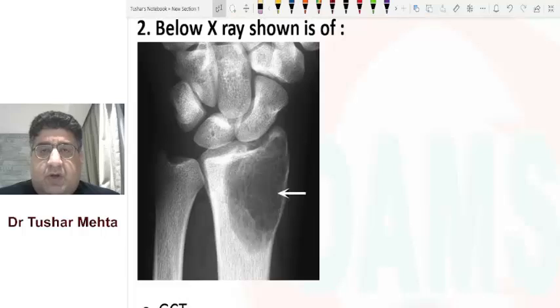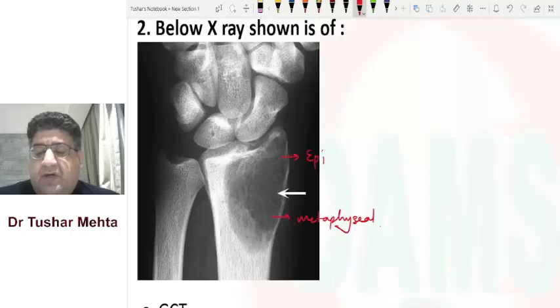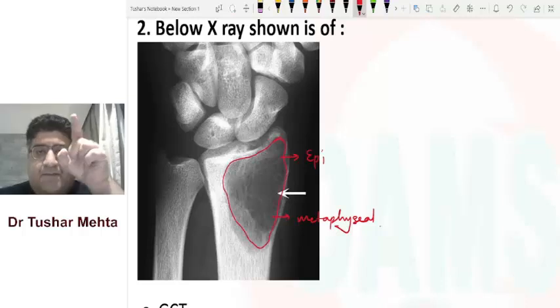I mean, there is no doubt about it that we are dealing with the distal end of radius. We are dealing with a condition which is epiphysiometaphyseal. We're dealing with a condition which has a very well-defined geographical lytic lesion.